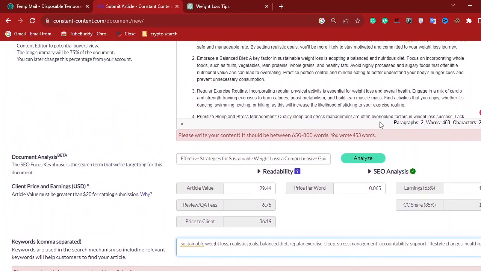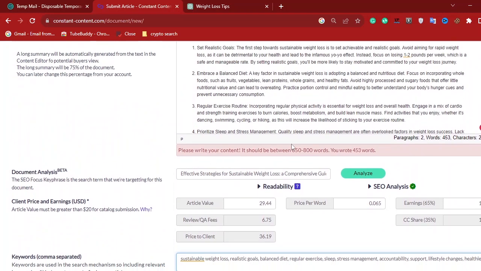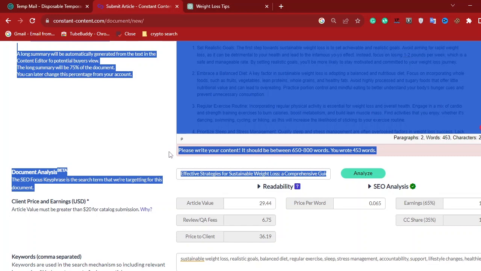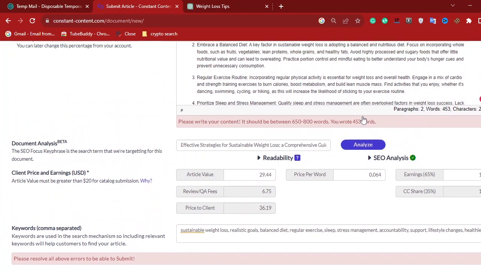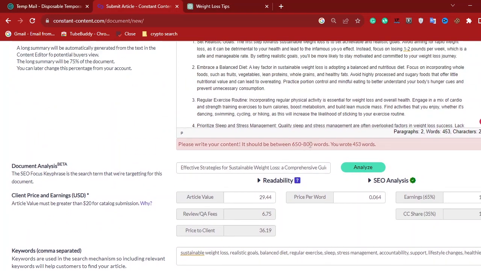The reason I'm not going to click on the submit button right here is just that I was asked to write 650 to 800 words, but I actually wrote 453 words. So if I click submit, it might not allow me to submit the article. So let me just click it. As you can see, as I'm clicking it, it's not submitting because I did not write up to 800 words.